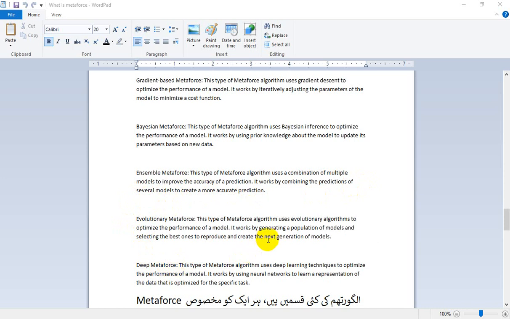Deep metaphors. This type of metaphors algorithm uses deep learning techniques to optimize the performance of a model. It works by using neural networks to learn a representation of the data that is optimized for the specific task.